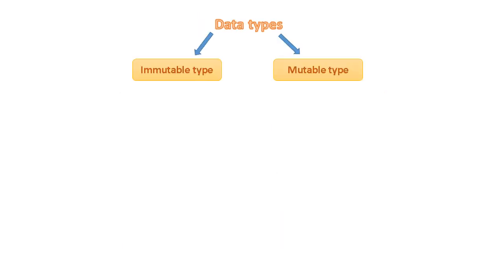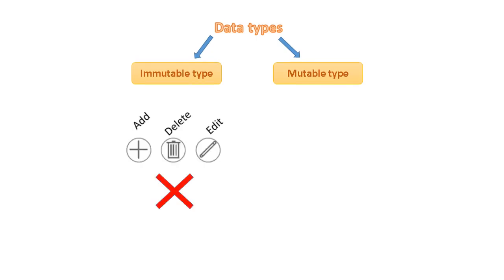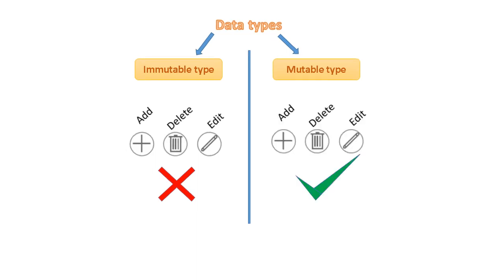Data types can be broadly categorized into two based on their editable property. Immutable types, which means non-modifiable. Adding, deleting, and editing data is not possible. Mutable types. In simple words, mutable means changeable or modifiable.